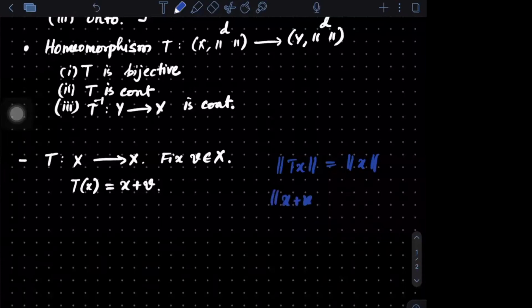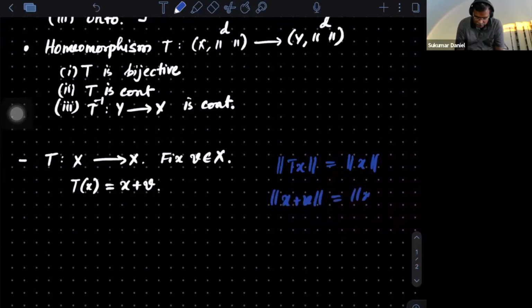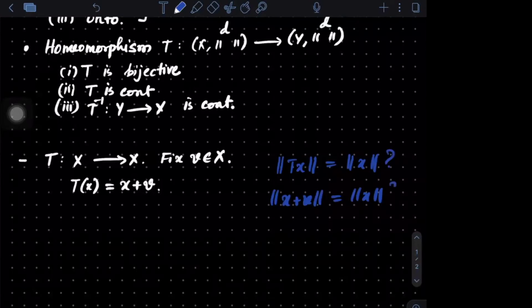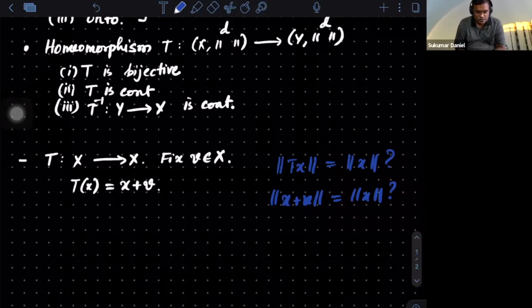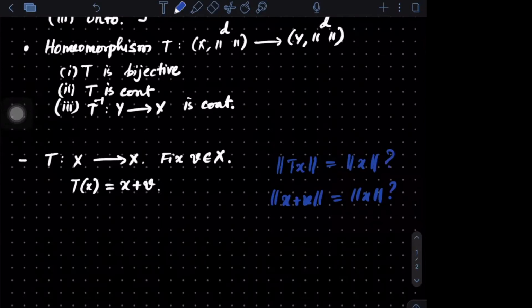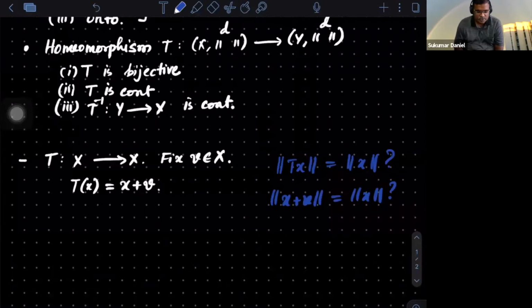Norm of x plus v. Will this be true? The norm of x plus v will be same as norm x? We are checking this. No, sir. But when will this be an isometry? Can you put some condition on v so that it becomes an isometry? v is 0, sir. Correct. So unless v is 0, it's not an isometry.